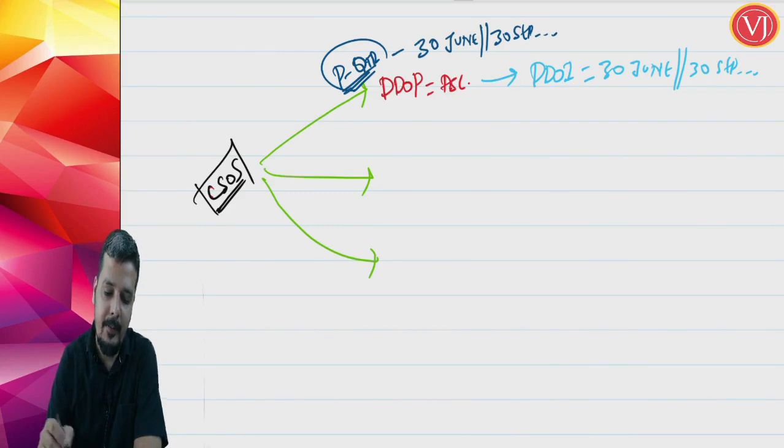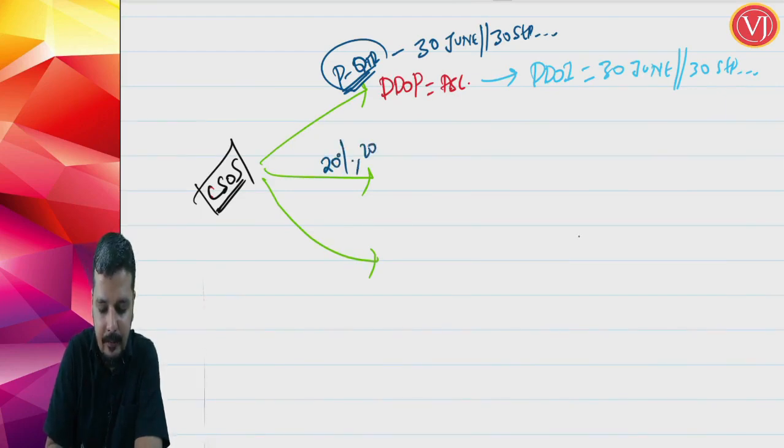Now friends, there may be a scenario where there is no due date of payment in the contract, but payment is linked to completion of an event, and it is said in the contract that for every completion of 20%, you will be raising the invoice.